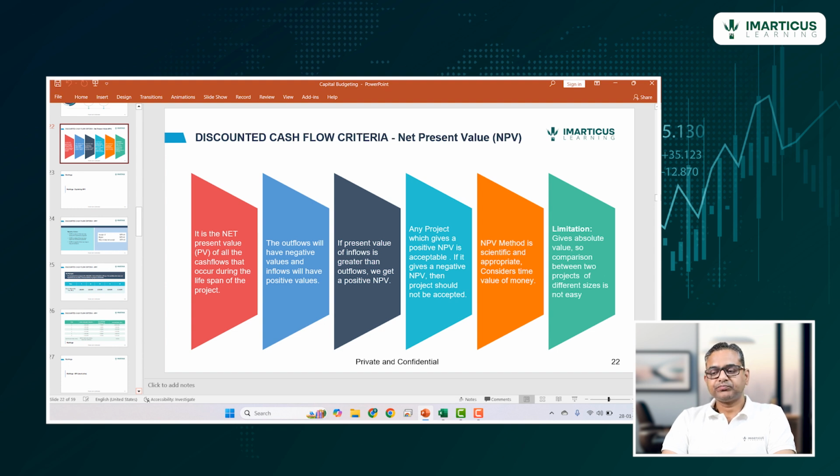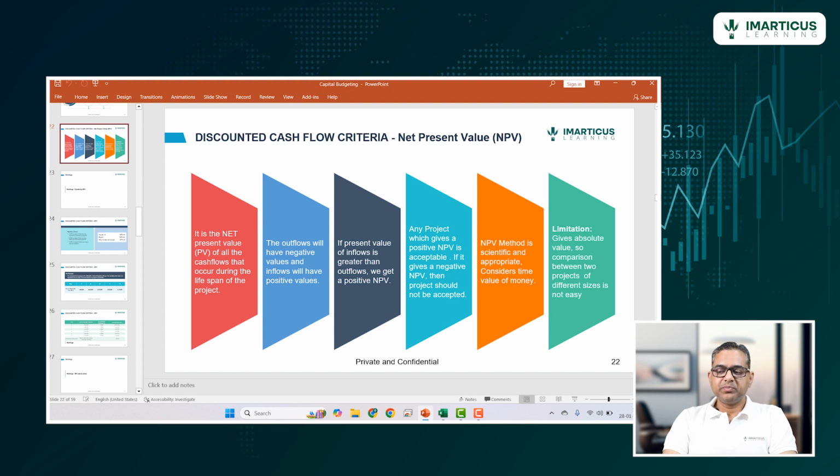The NPV method is scientific and appropriate, as it considers the time value of money. Because it considers the time value of money, it is considered to be scientific, appropriate and logical. It is very important that we consider the time value of money. That could be considered a good technique, and we can rely on that technique for decision making.